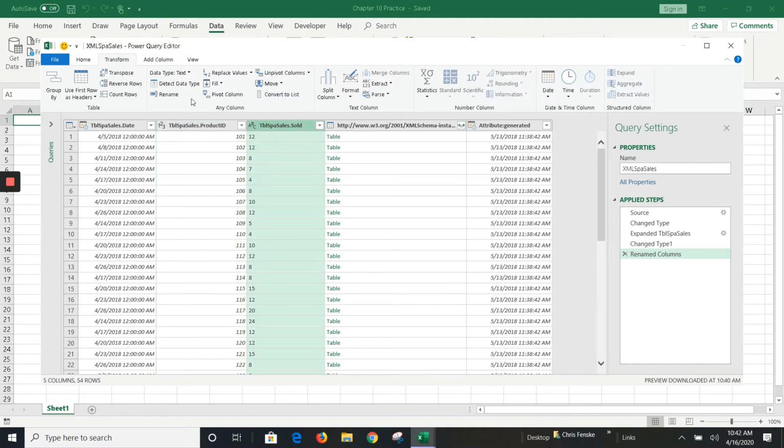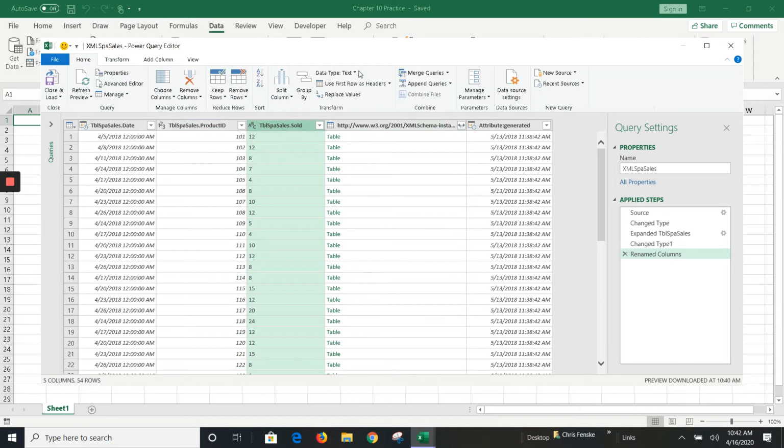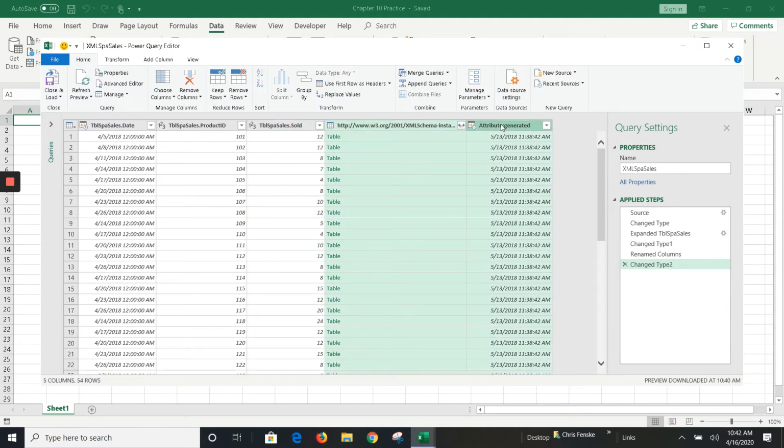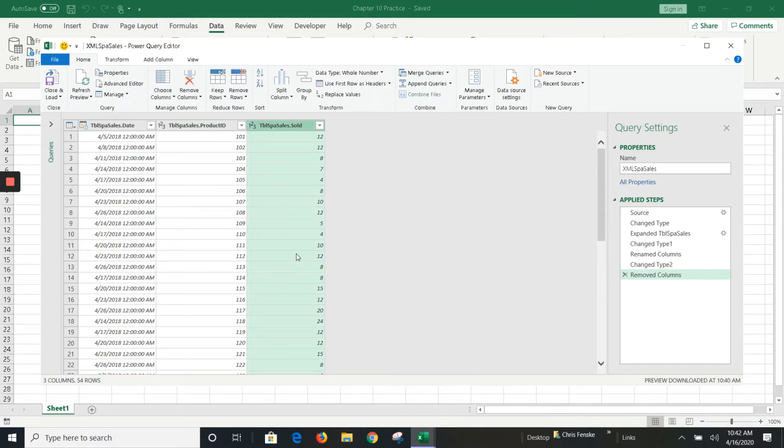Over here, this one's formatted a little bit different as well. It brought it in as text. We're going to change it to a whole number. And in the fourth column and the fifth, let's say we don't need those. You can do this as well. Here under Manage Columns, we can choose Remove Columns, so this is only the actual data that we want. Again, this is data from an XML file.